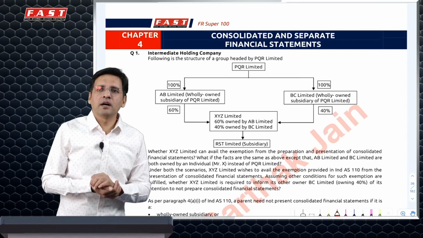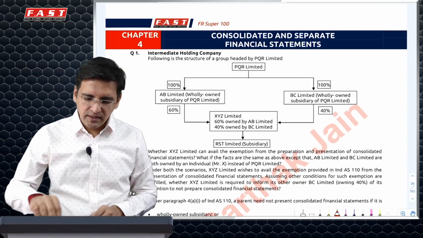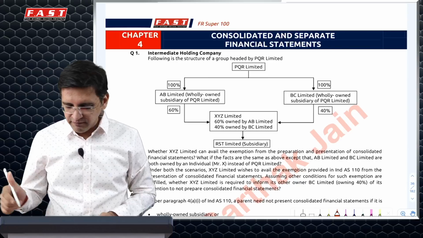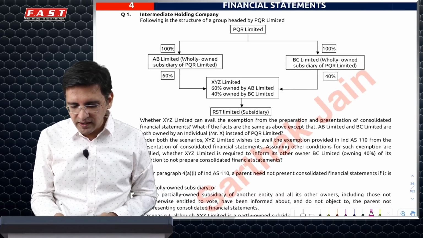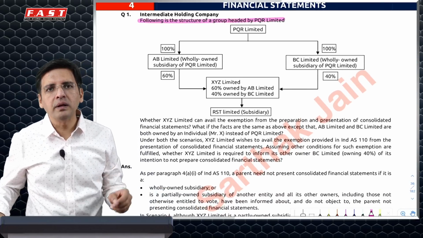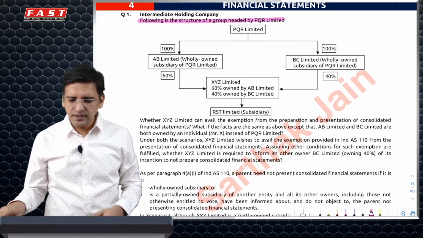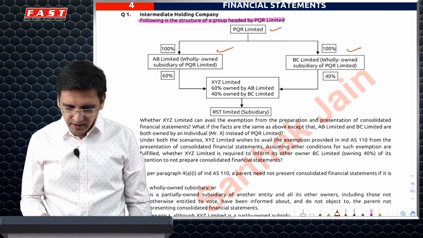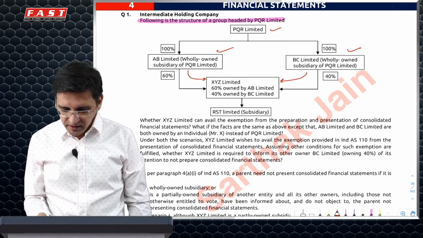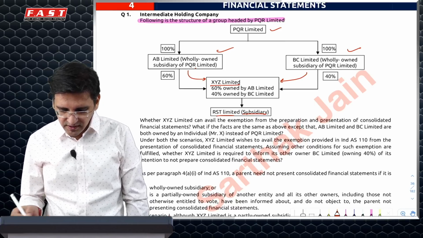We'll quickly discuss these questions and the important aspects behind them. First and foremost, I've taken some questions possibly expected as 5-mark questions. Most of these questions were newly added in SM 2021 and have not yet been asked. Very quickly, this question says that there is this PQR at the top, and then it has two wholly owned subsidiaries. Both of them have an investment in XYZ, which is a subsidiary of AB, and then it has another subsidiary, RST.